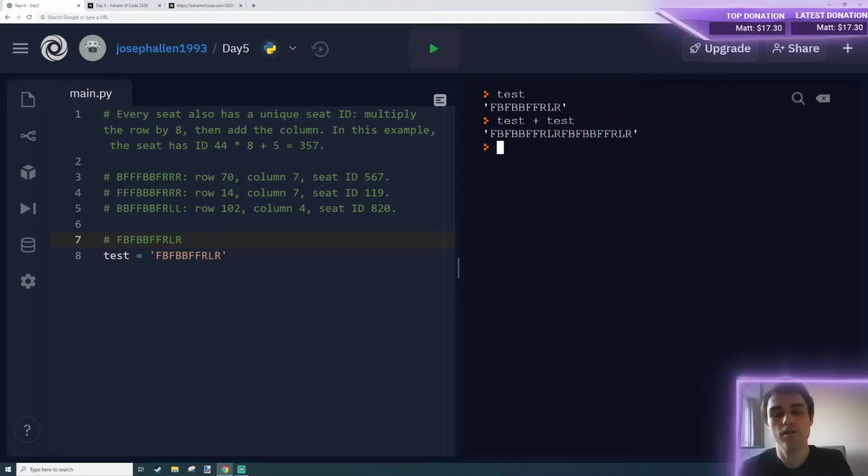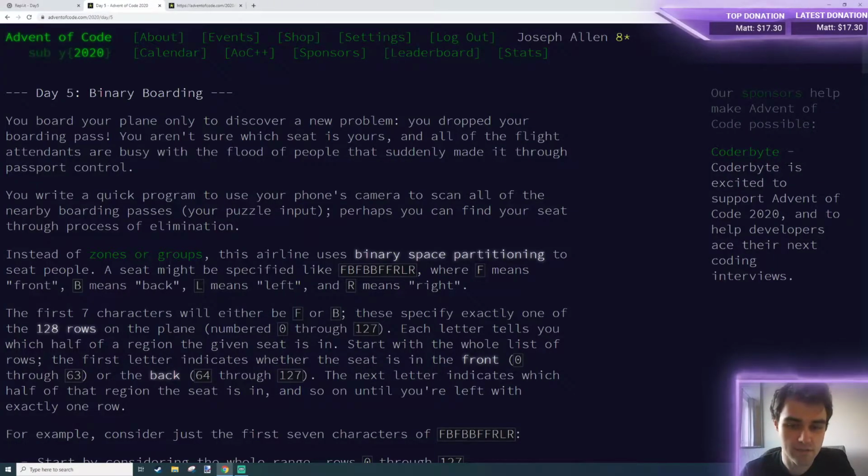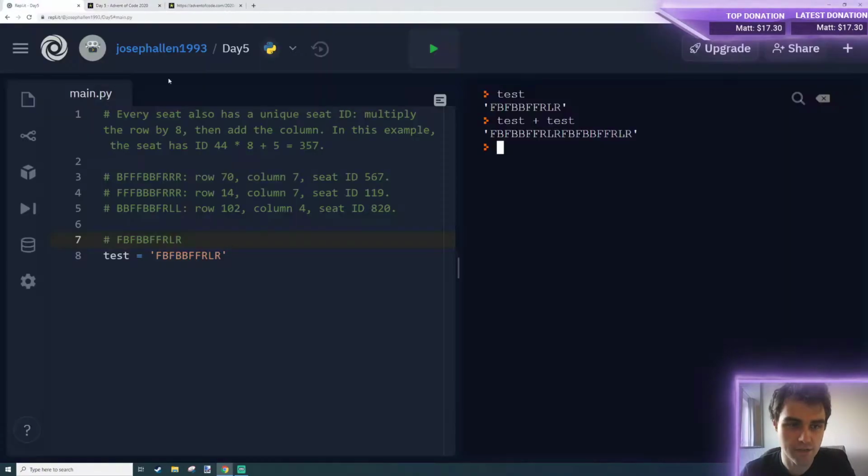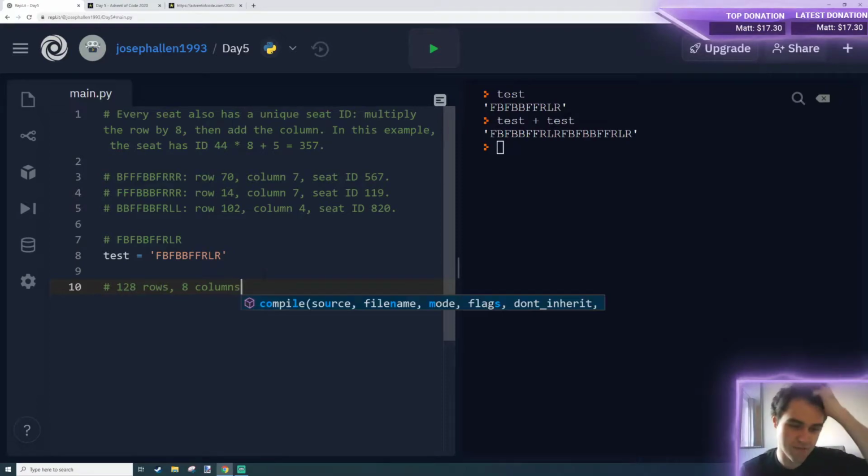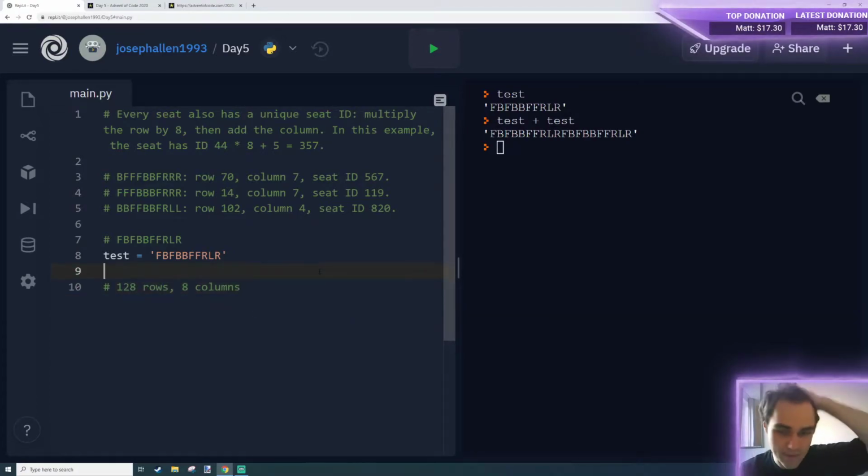Right, so we don't actually know how many, oh no, we do know how many seats there are on this plane, because we know that there are 128 rows and 8 columns. So we could actually print out a visualization of the plane, which I feel might help us in the second half.